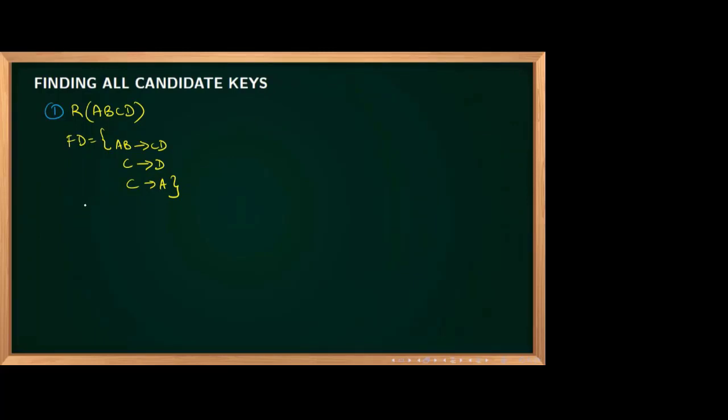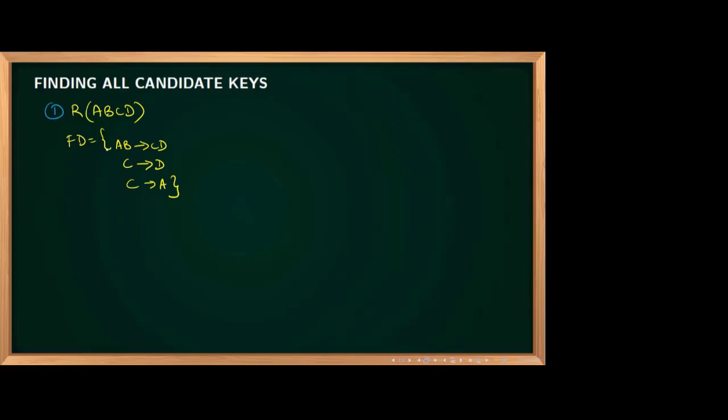Then how will I start? I will check the given functional dependencies. You see the relation schema A, B, C, D. Four attributes are there. The functional dependencies are AB to CD, C to D, and C to A. I'll check the functional dependencies.